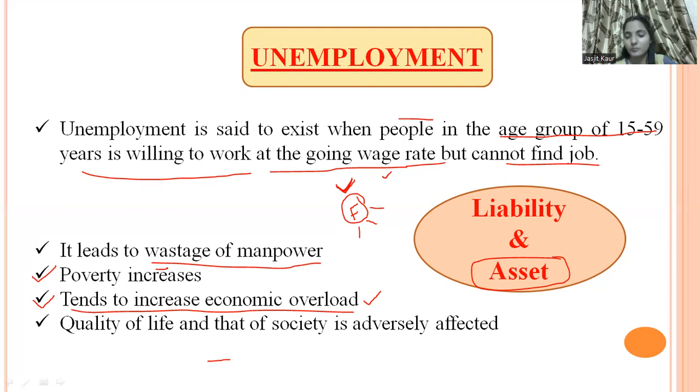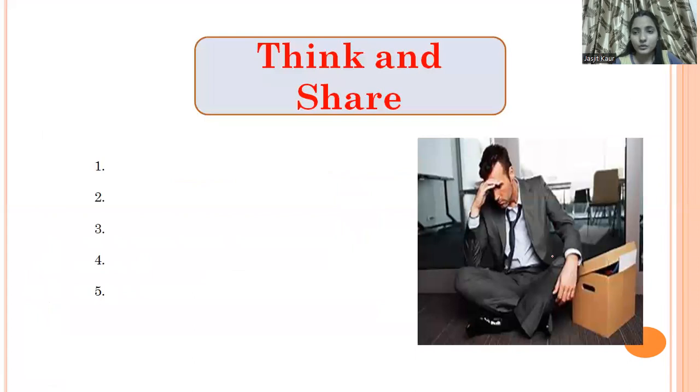Okay, now moving forward. As we have discussed how it will further affect society and poverty, you must have experienced people in your surroundings who are unemployed, like they are educated but unemployed. So you have to tell me what is the situation of that person, how they will further affect the society, and what kind of behavior they have to face in the society. You have to tell me what problems an unemployed person in society will face.